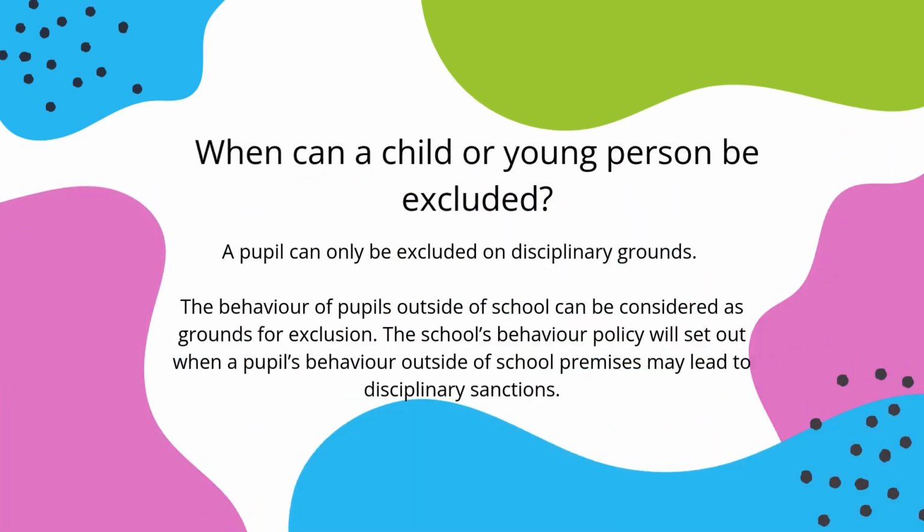When can a child or young person be excluded? A pupil can only be excluded on disciplinary grounds. The behavior of pupils outside of school can be considered as grounds for exclusion. The school's behavior policy will set out when a pupil's behavior outside of school premises may lead to disciplinary sanctions.